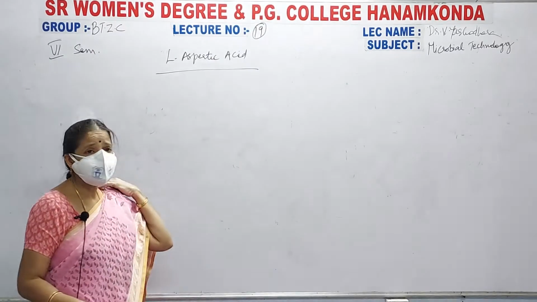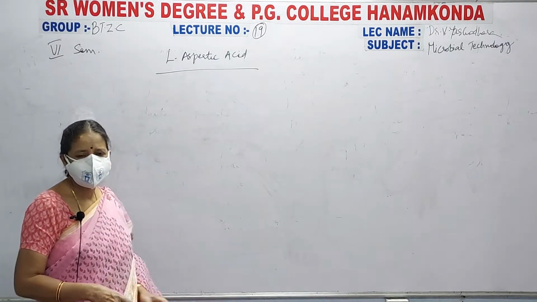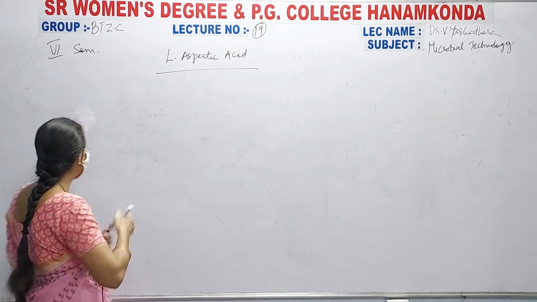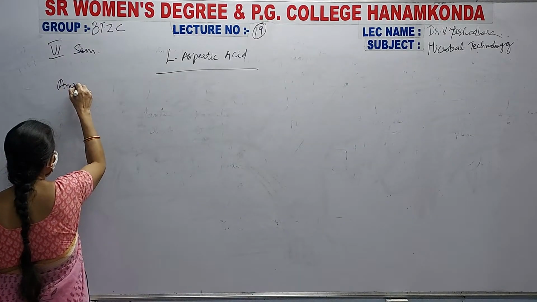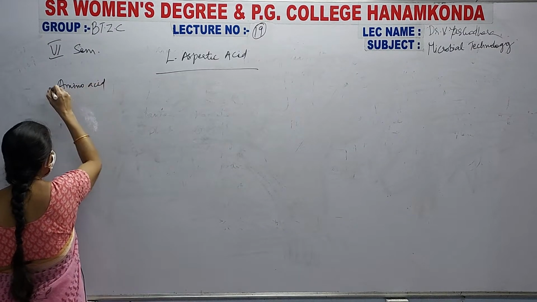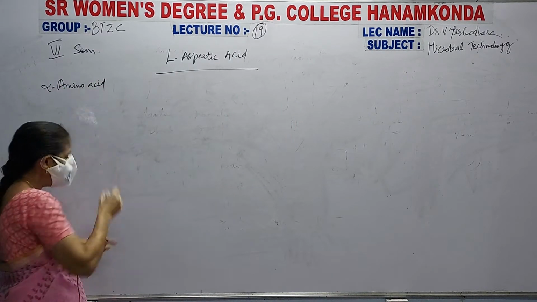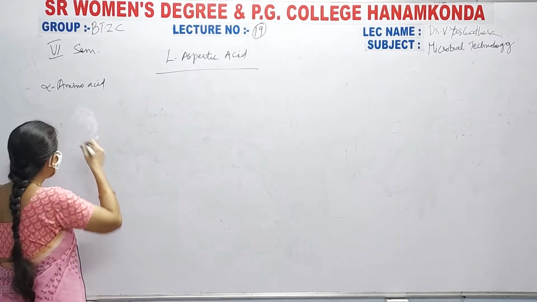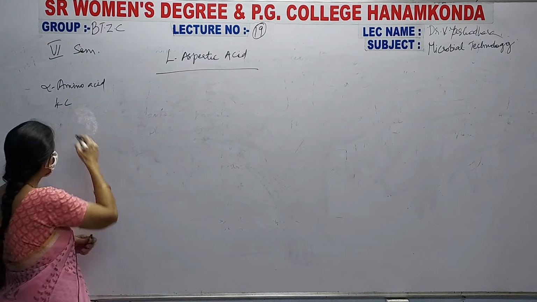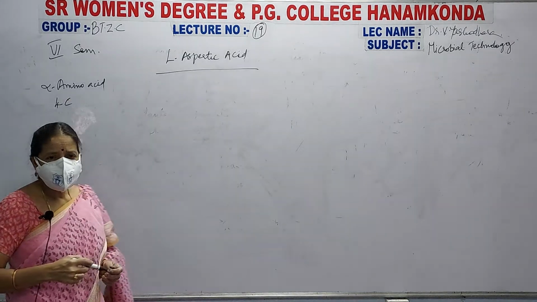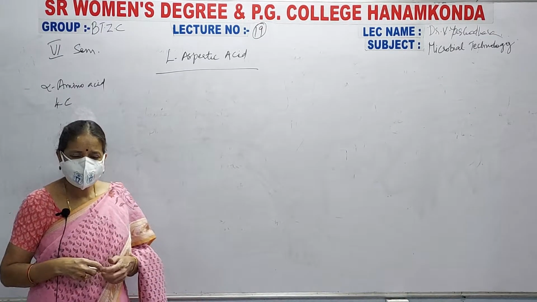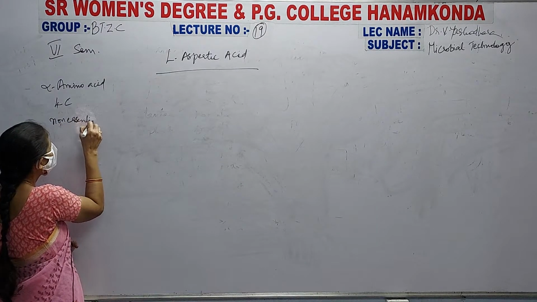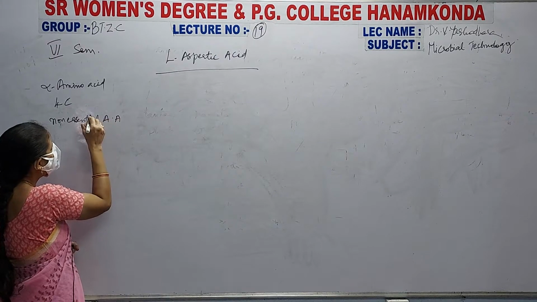Now coming to what is aspartic acid. Let us see what is aspartic acid. Aspartic acid is an amino acid. All of you know that this is an amino acid. What is this amino acid? It is an alpha amino acid, just like glycine. Second, it consists of 4 carbons. It is a 4 carbon containing alpha amino acid. Next, it is a non-essential amino acid.